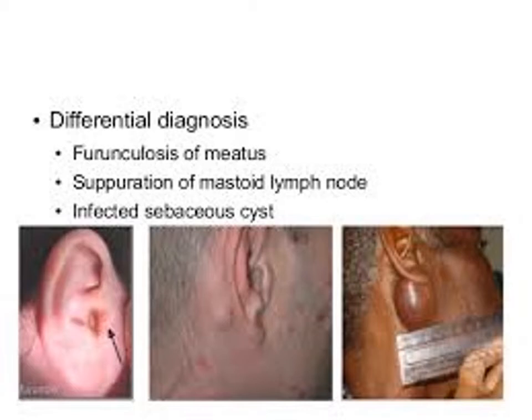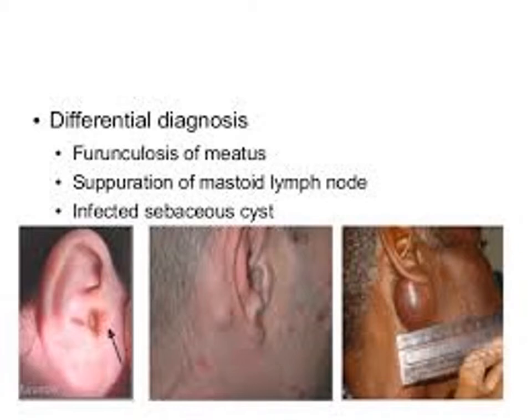In suppuration of the mastoid lymph nodes, the nodes may swell and get infected due to scalp infection, and sometimes it leads to abscess formation. In this case, you should look at the ear. You won't find any features of otitis media, and generally this abscess is superficial, only the lymph node.